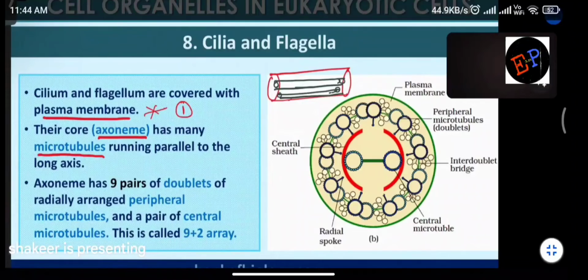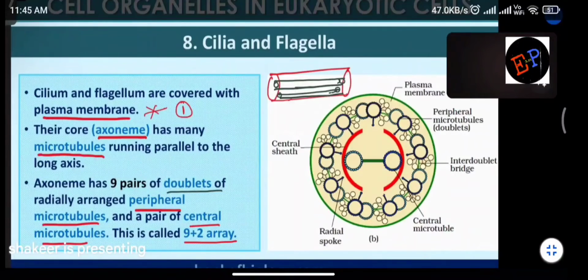And what is the name of the core? Core means central region. Axoneme is the name of the central region. So axoneme has 9 pairs of doublets of radially arranged peripheral microtubules and a pair of central tubules. This is called 9 plus 2 array. Are you able to understand?